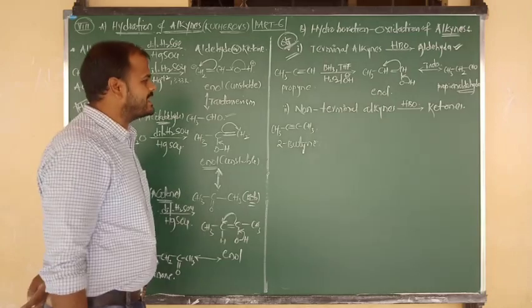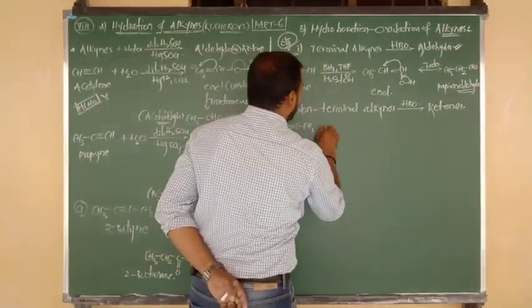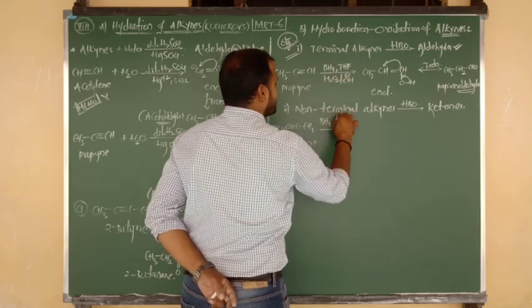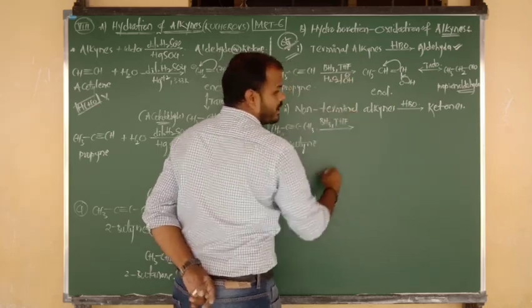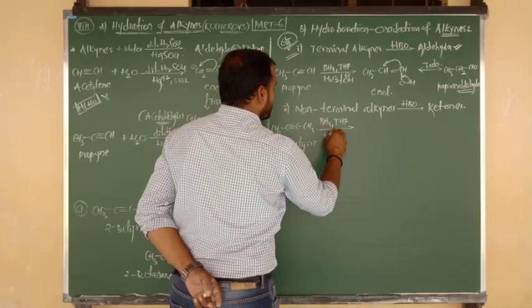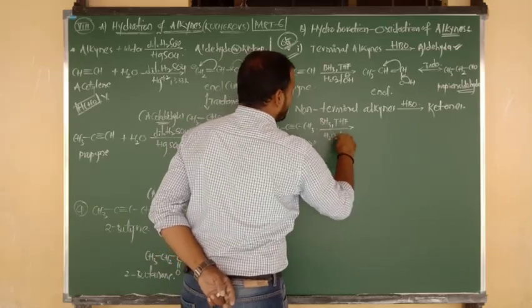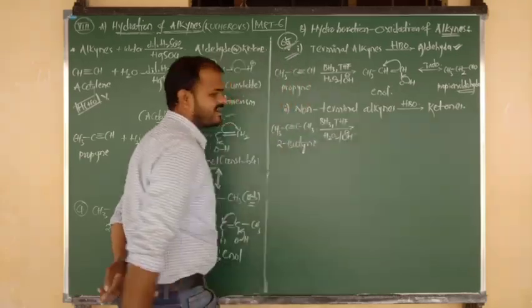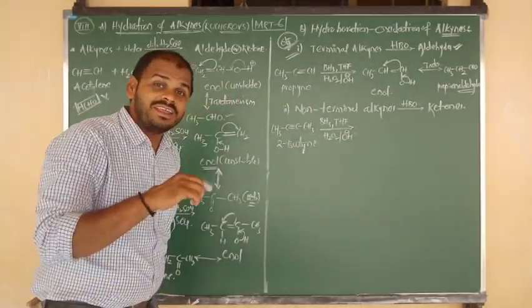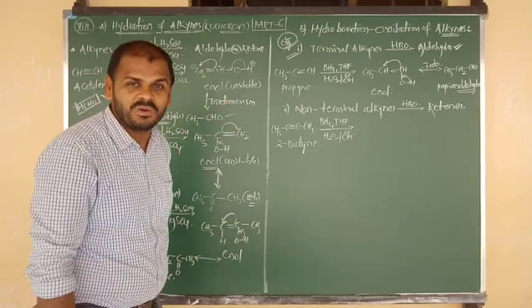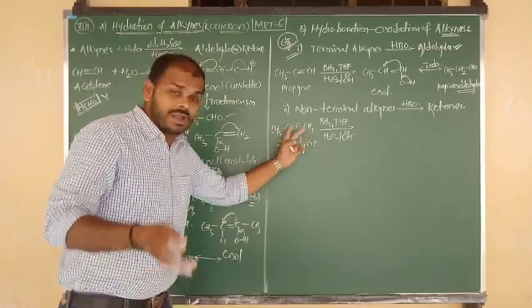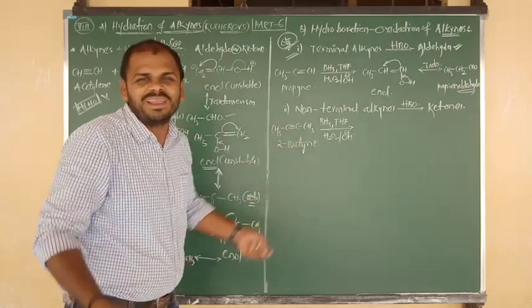Same thing: the HBO reaction with borane BH3 in presence of THF, tetrahydrofuran, followed by oxidation with hydrogen peroxide. The reaction takes place in presence of a base, that is OH minus. Here also we have to follow anti-Markovnikov addition. In HBO, H plus attacks the first carbon and OH attacks the second carbon. We can do it in reverse also because of the symmetric molecule.